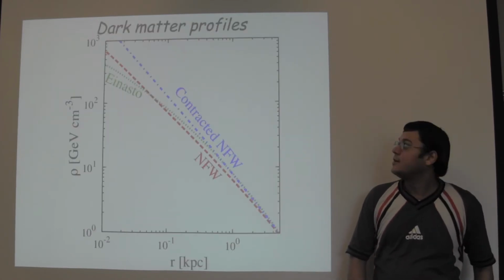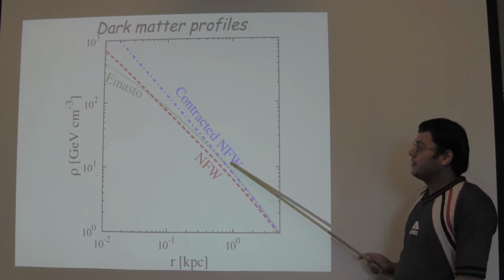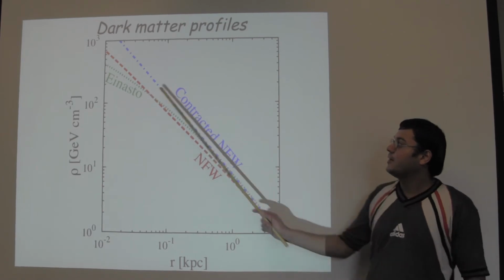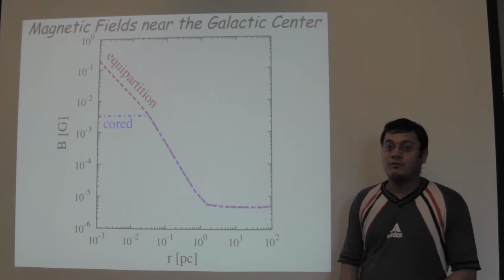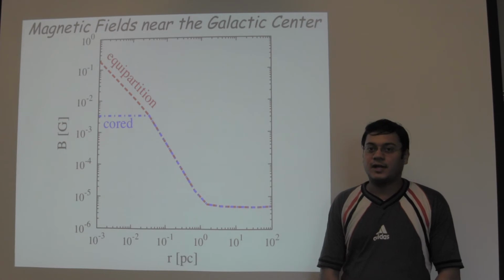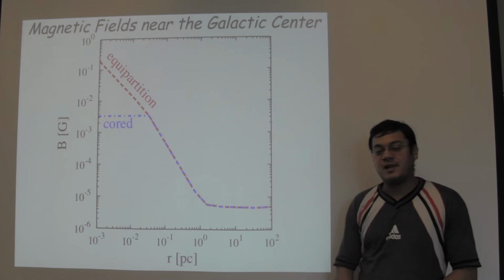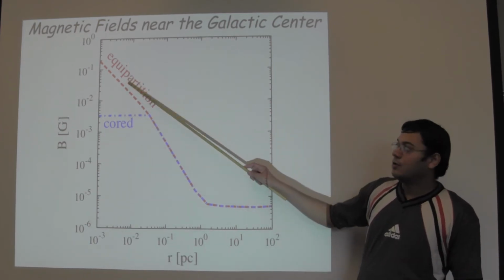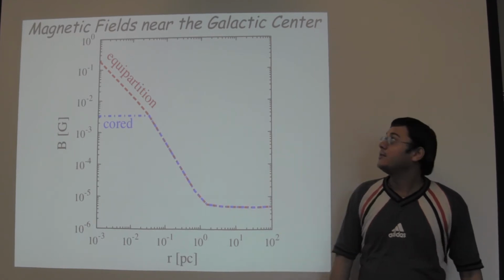In the next slide, we show the dark matter profiles used in our work. We use the contracted NFW profile, the NFW profile and the Einasto profile in our work. In the next slide, we show the magnetic field in one of the regions of interest that we used in our work, which has an angular radius of 4 arc seconds around the galactic center. At such a small region around the galactic center, the magnetic field is highly amplified due to accretion of matter by the supermassive black hole at the galactic center. We show the two extreme forms of the magnetic field that can be present at the galactic center in this region.